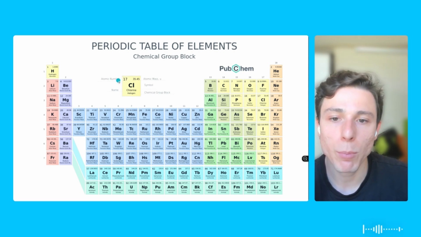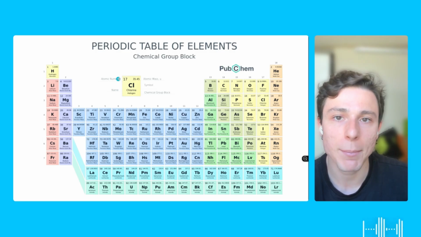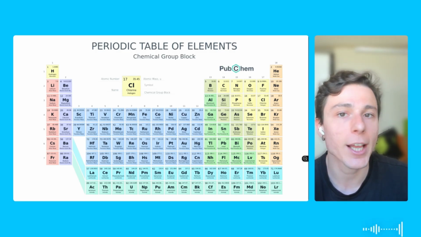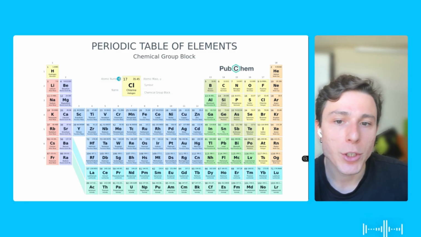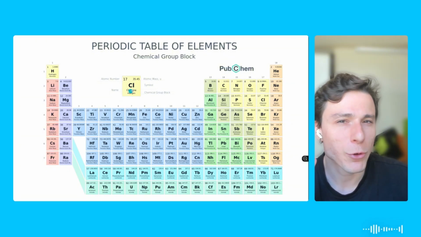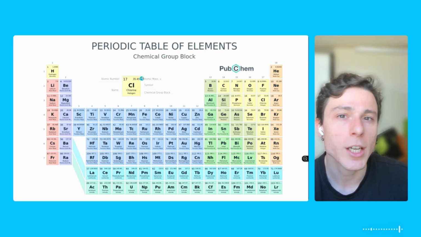And this one here is going to be important because most of the elements in nature want to be stable. So they're going to tend to have the same number of protons as their electrons. So if you know the number of protons, you're going to know the number of electrons. But if you're talking about ions, positive or negative, you have to take that into consideration while calculating the number of electrons.